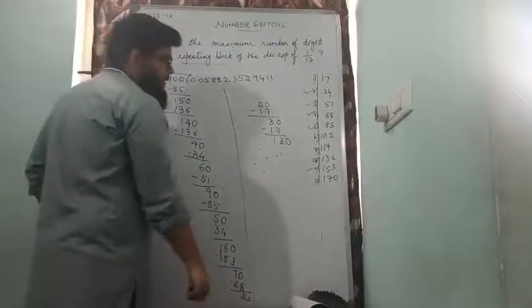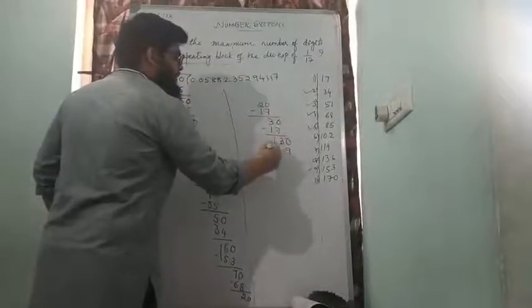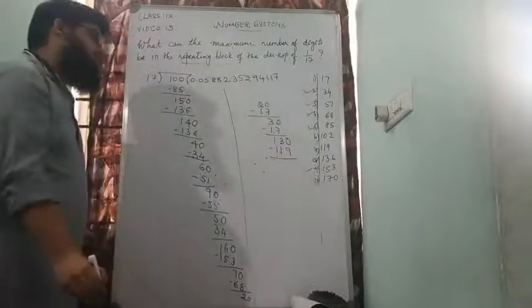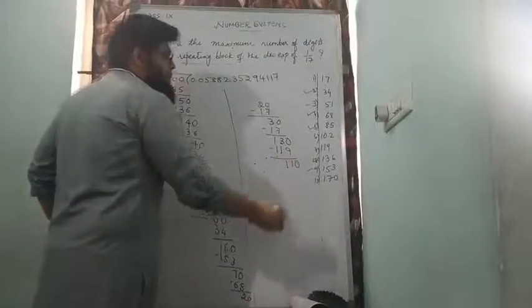Closest to that will be 17 sevens are 119, and 130 minus 119 will be 11.